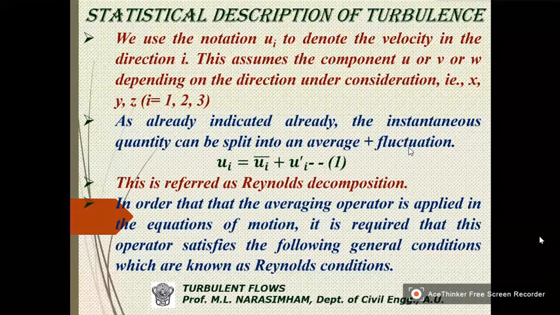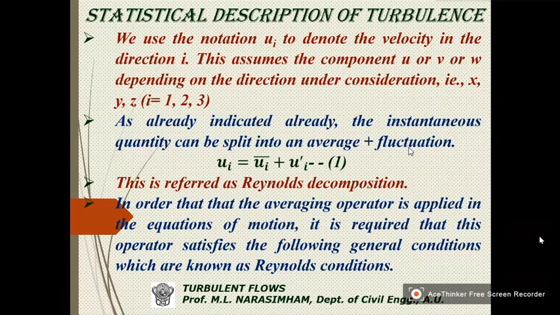So, therefore, we cannot describe the total phenomena of turbulence by normal methods. So we use the statistical parameters or statistical description for describing turbulence. So what we do is we use a certain notation